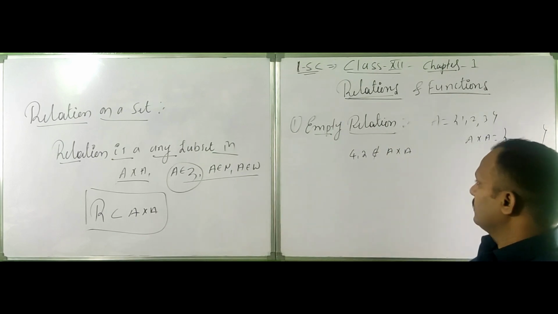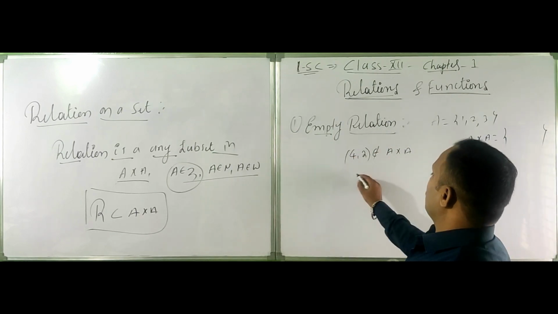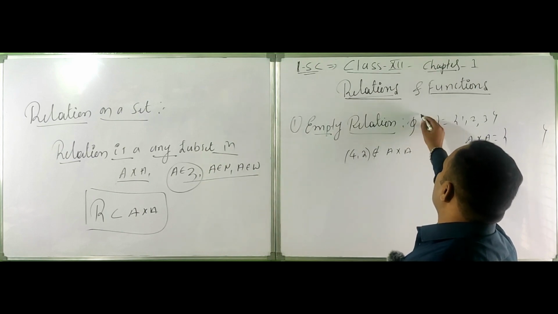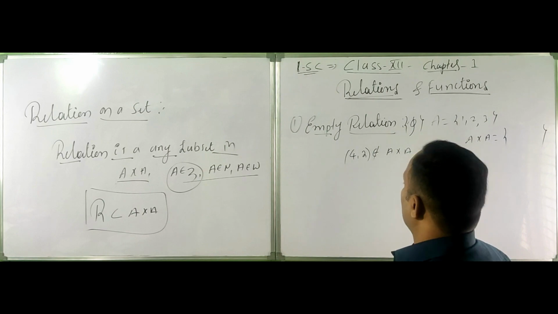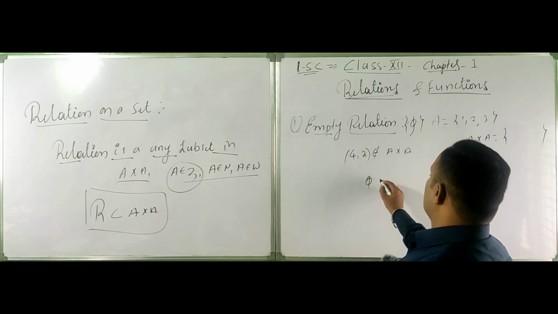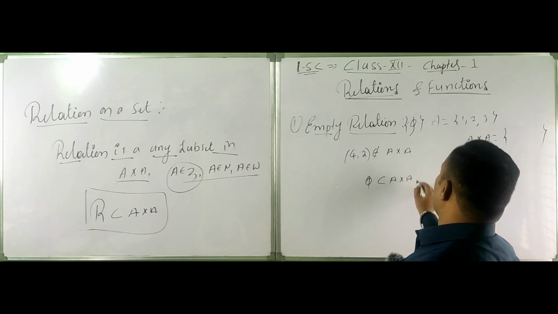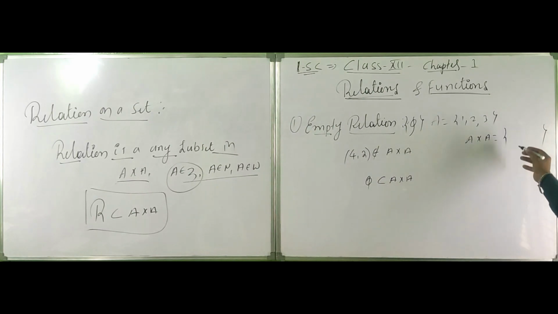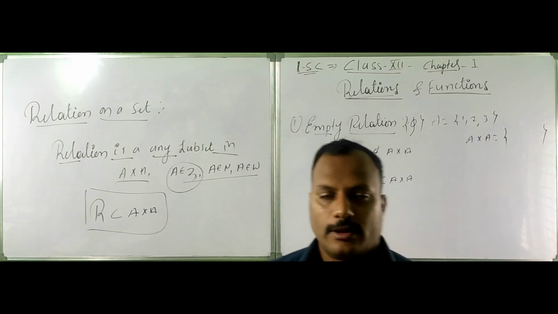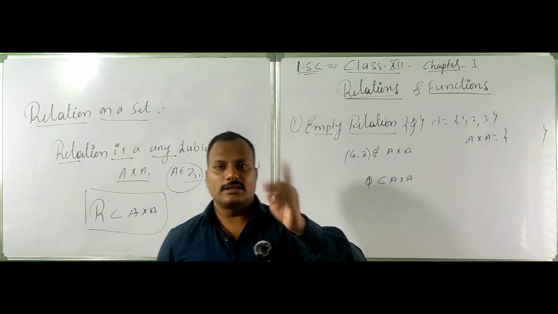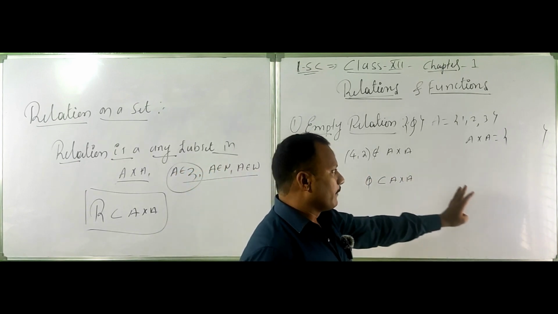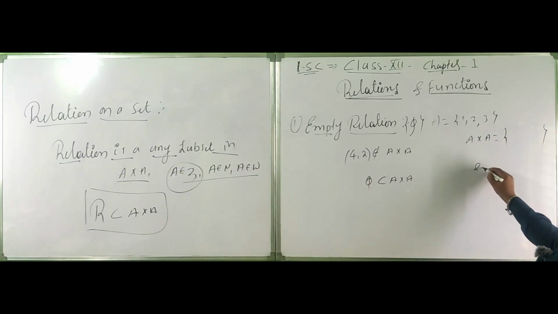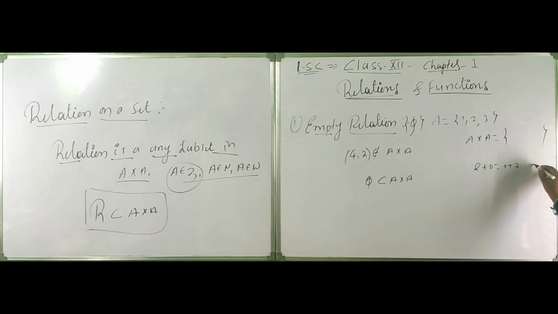Now the empty set, phi, is a subset of A cross A, because you can write any set there. The empty set is like 0 in addition and like 1 in multiplication, for example 2 plus 0 is equal to 0 plus 2, and 2 into 1 is equal to 1 into 2.